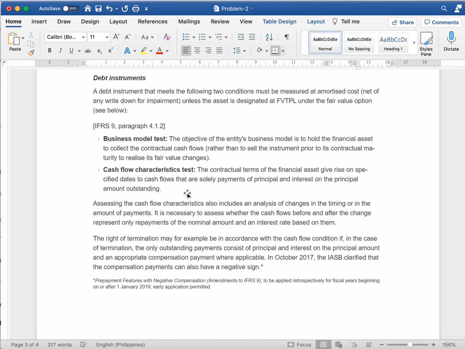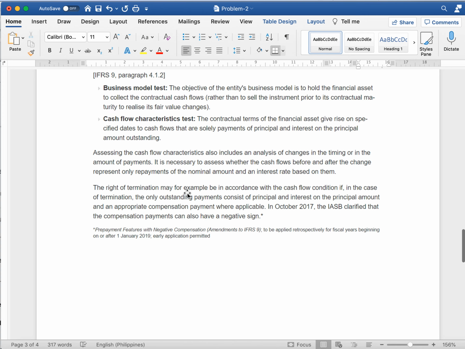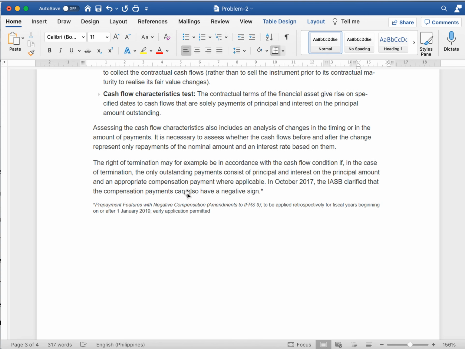Cash flow characteristic test: the contractual terms of the financial asset give rise on specified dates to cash flows that are solely payments of principal and interest on the principal amount outstanding. Assessing the cash flow characteristics also includes an analysis of changes in the timing or in the amounts of payments. So it is necessary to assess whether the cash flows before and after the change represent only repayments of the nominal amount and an interest rate based on them.